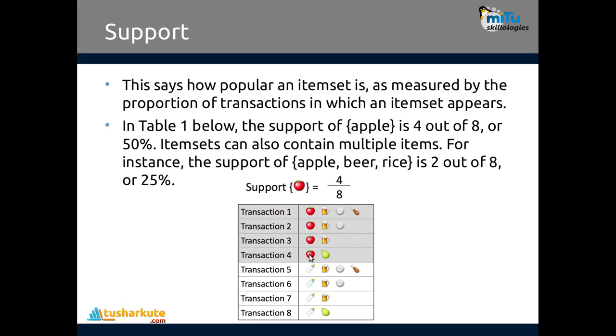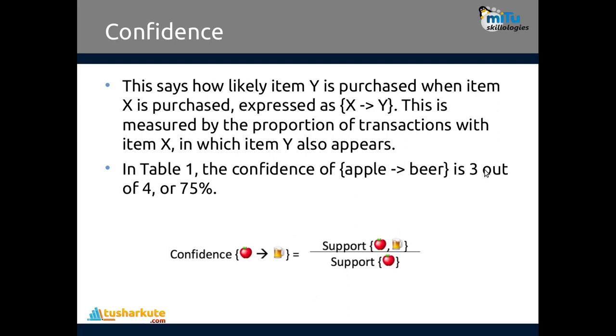4 number of times. Out of 4 number of times, how many times have you purchased beer? 3 number of times. So 3 divided by 4, this is 3 out of 4, 75%. That's called confidence. So when you purchase this and purchase that also, they are connected by the characteristic called confidence.